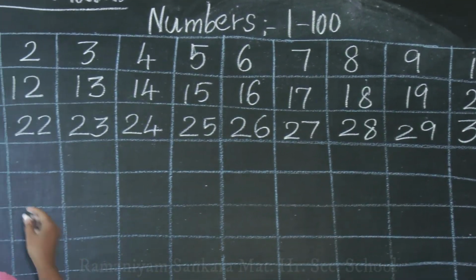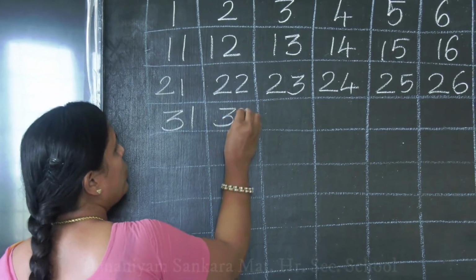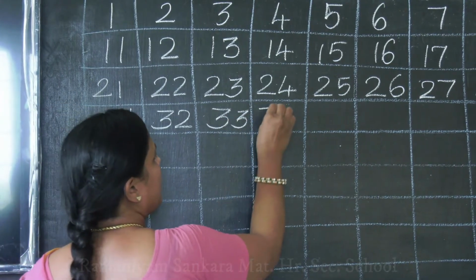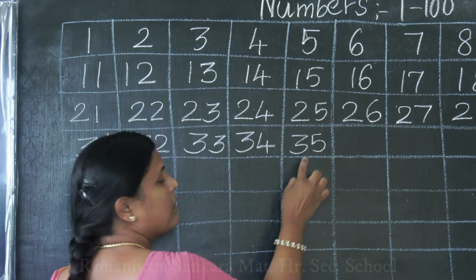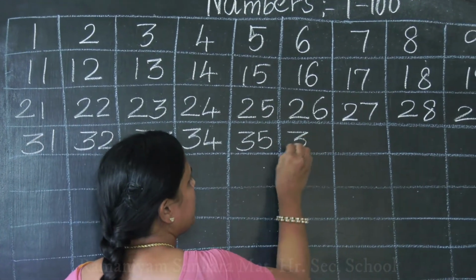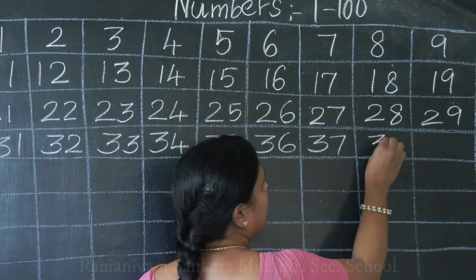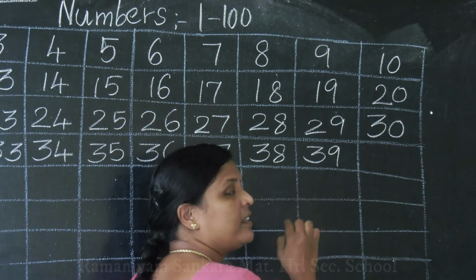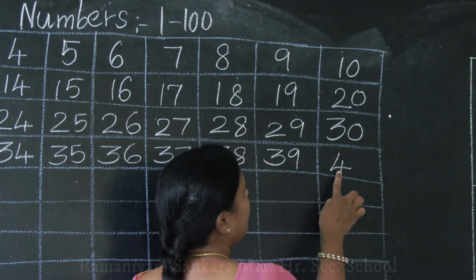Okay children. Then after 30, 31, 32, 33, 34, 35, 36, 37, 38, 39. After 39 what will come? Very good, 40.